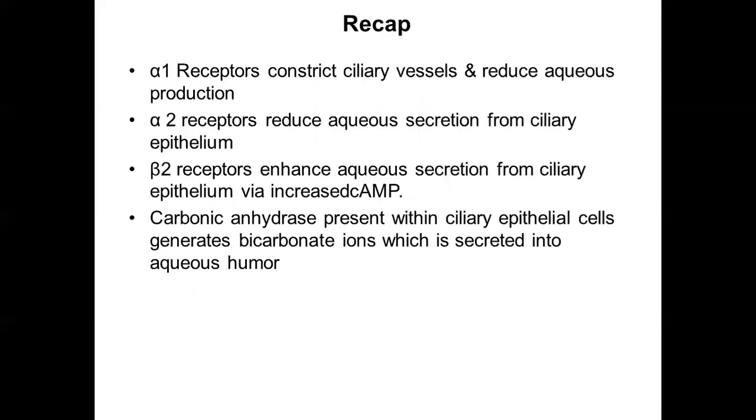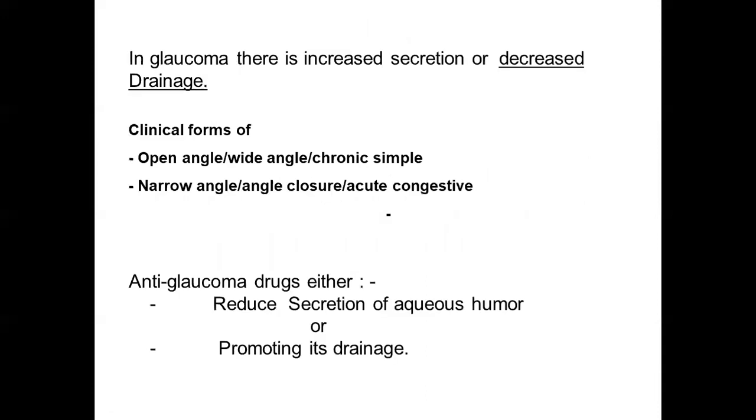So you can see here, if suppose I'm using an alpha-1 receptor agonist, then that will be constricting the blood vessels and reduce the aqueous production. So this will be useful in glaucoma. Similarly, if I'm using a beta-2 blocker, then that will be useful in glaucoma because it will decrease the aqueous secretion. You can see here beta-2 receptors are increasing the aqueous secretion, so if you block them, that will decrease the aqueous secretion. So you can use alpha agonists in glaucoma, whereas you will be using beta blockers in glaucoma. This you will be seeing in the coming up slides.